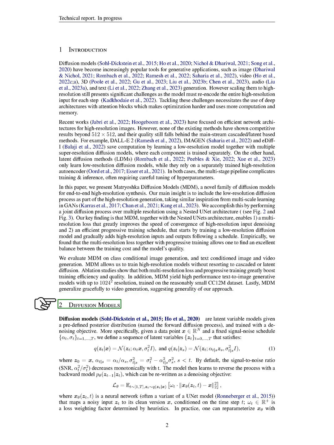Now, let's talk a bit more about diffusion models. These are a type of latent variable model that are trained with a denoising objective. Given a data point and a fixed signal noise schedule, we define a sequence of latent variables. The model then learns to reverse the process with a backward model, which can be rewritten as a denoising objective. This is often done using a neural network that maps a noisy input to its clean version, conditioned on the time step.